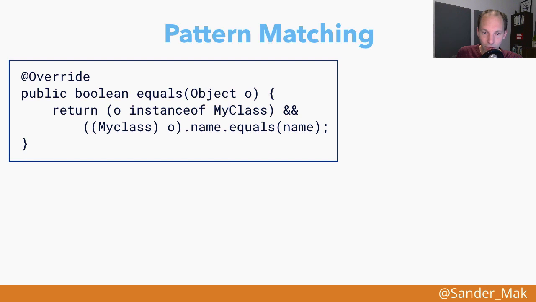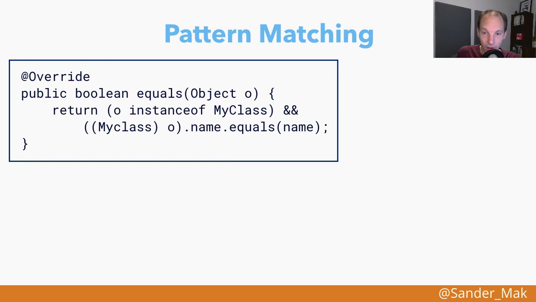One example where you can very nicely see this flow typing in action as well is in this particular implementation of the equals method that you might also recognize, where you immediately return first O instanceof MyClass, which is the regular instanceof check, and then combined with the AND operator where you cast O to MyClass, then immediately get the name and call equals on that.